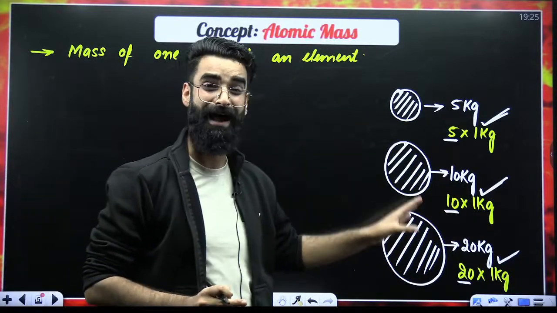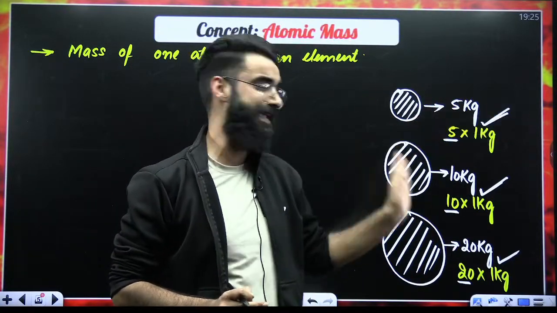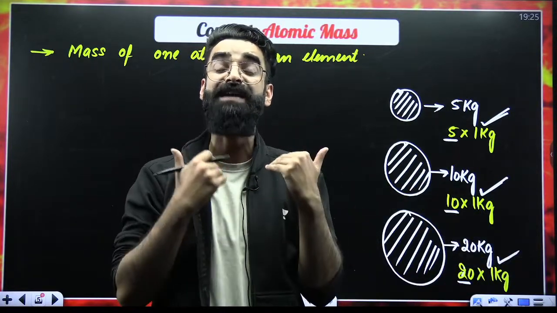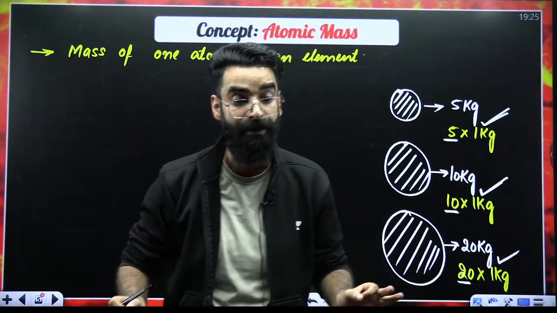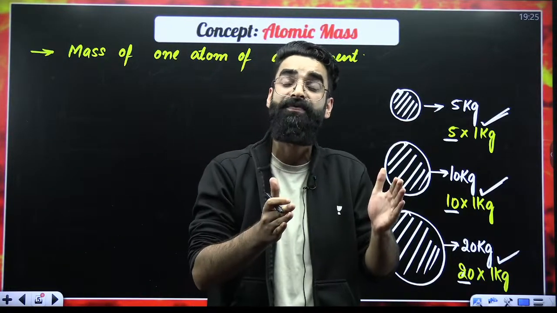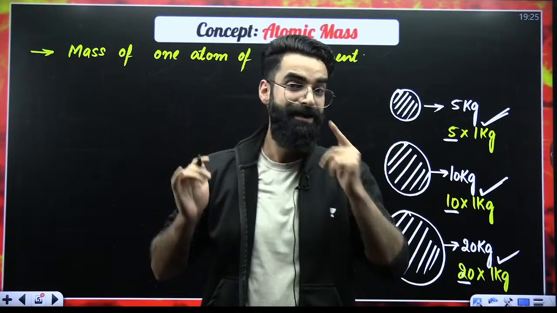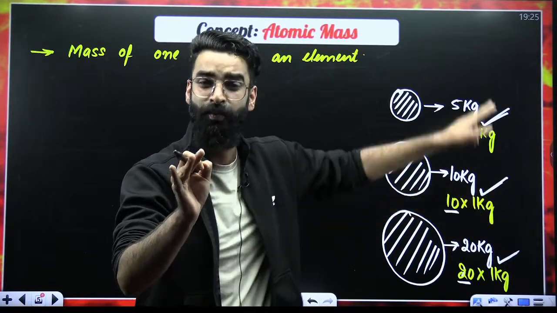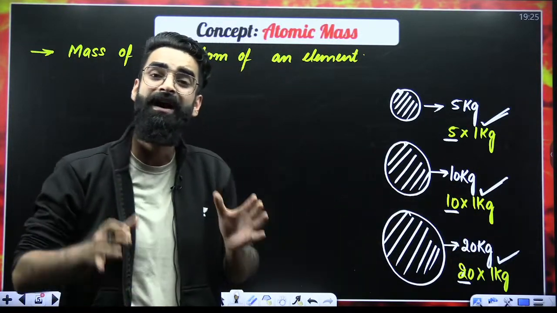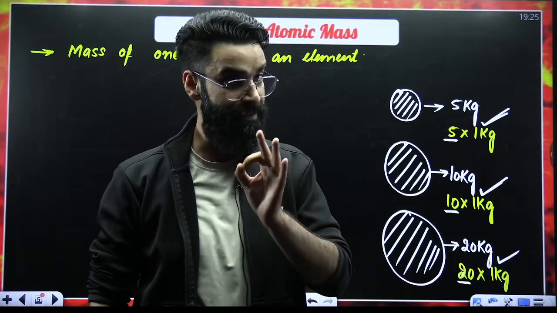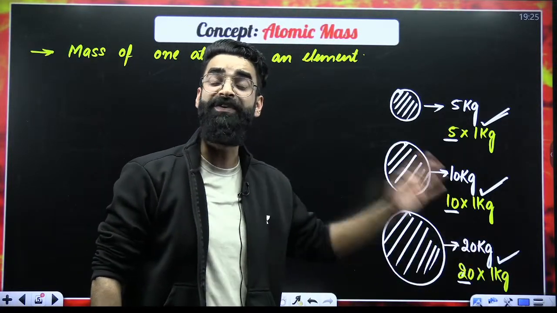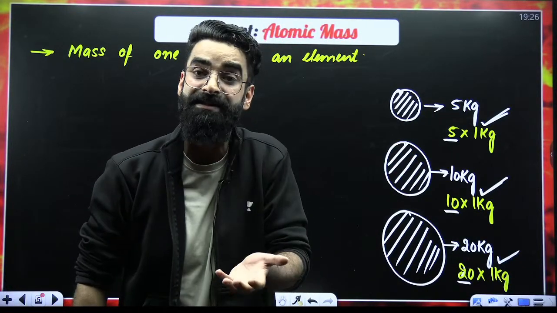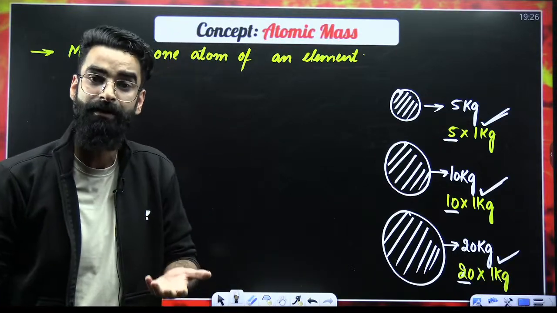So I took 3 objects. I'm saying the first object is 5 times heavier than 1 kilogram. Second object is 10 times heavier than 1 kilogram. Third object is 20 times heavier than 1 kilogram. I am 75 times heavier than 1 kilogram. So what exactly am I doing? I am comparing the weights of different objects with 1 kilogram, right? So can I say this 1 kilogram is my reference, my standard with which I am comparing the weights of different objects? Yes, I can say that. This 1 kg becomes my standard, my reference, right?